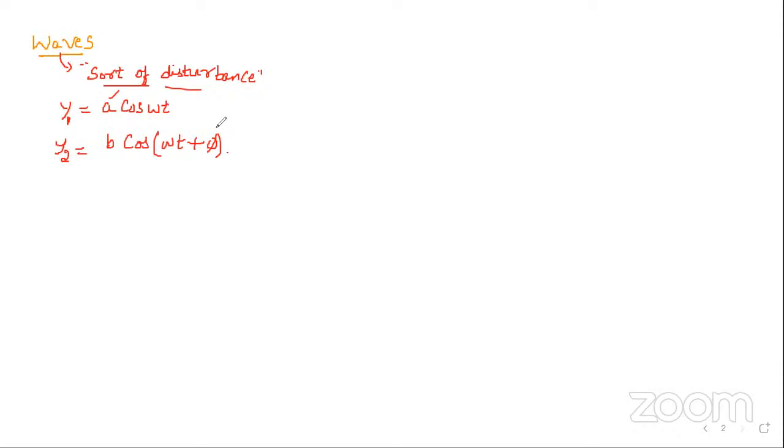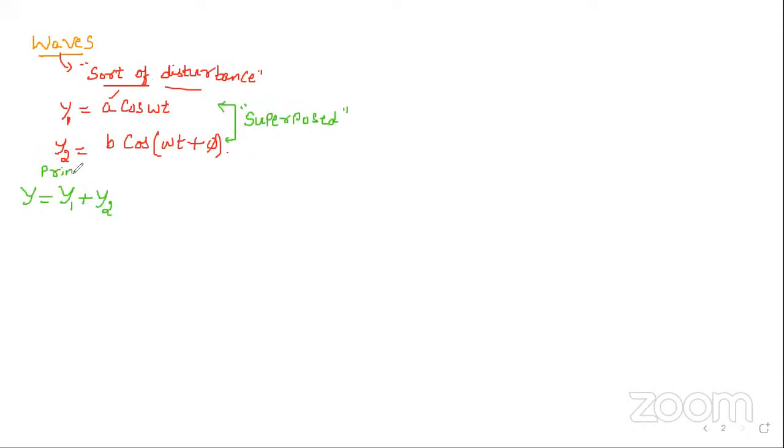Now I'm going to superpose these waves. If these two waves get superimposed, by the principle of superposition, the resultant wave should be equal to y1 plus y2, isn't it?